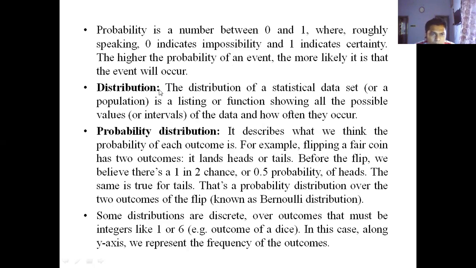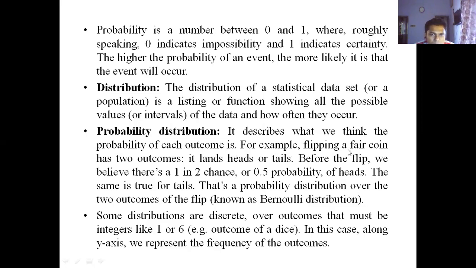Now distribution. What is distribution? The distribution of a statistical data set or a population is a listing or function showing all the possible values or intervals of the data and how often they occur. So it is basically a statistical data set which represents all possible values of the outcomes. Okay. What is probability distribution? It describes what we think the probability of each outcome is.